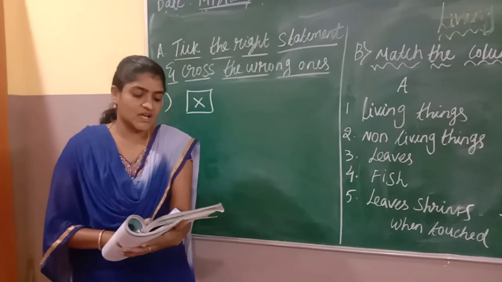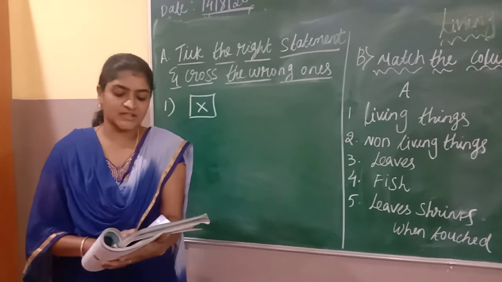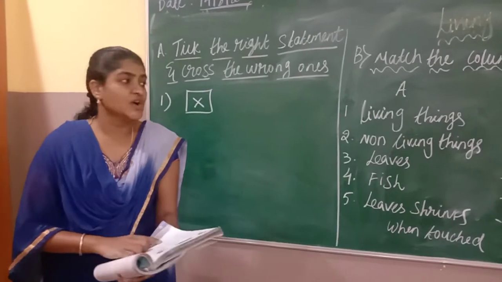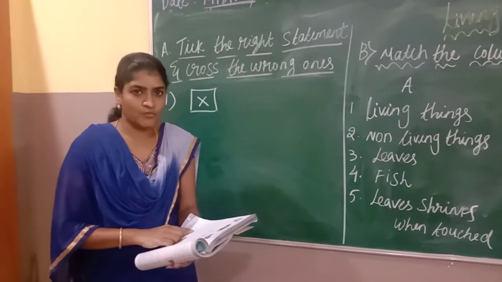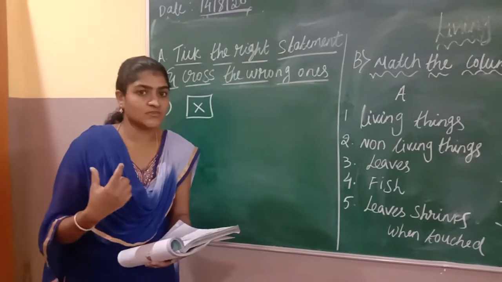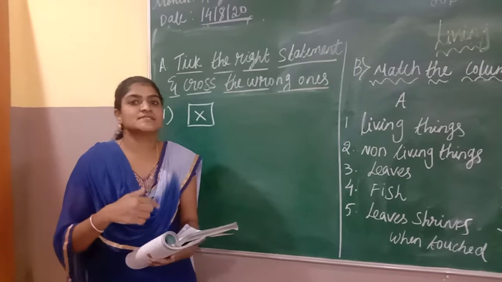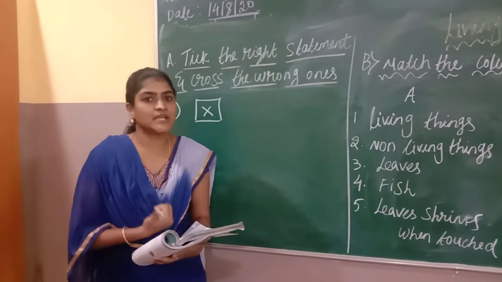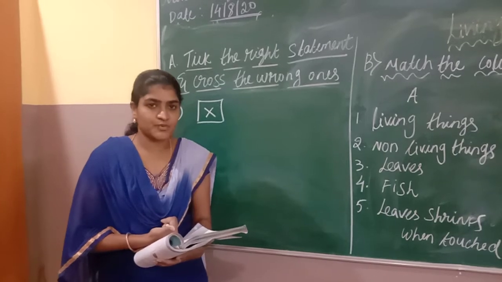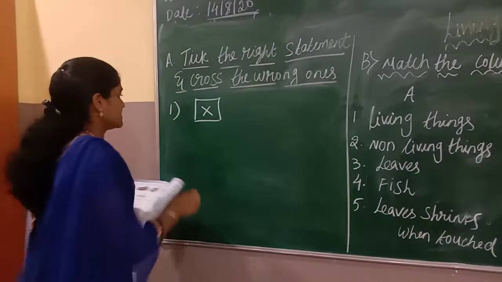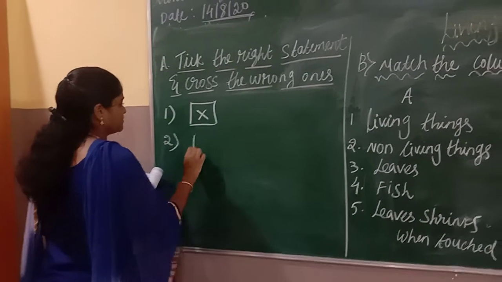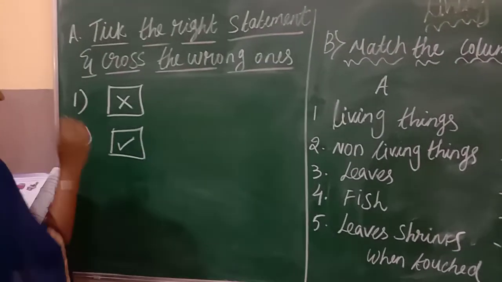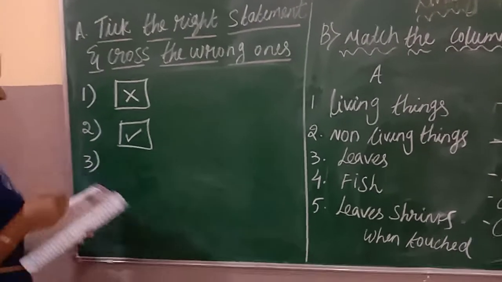And the second one: fishes can breathe underwater. Yes, fish can breathe underwater because in water we can find dissolved oxygen. Using that oxygen, it is involved in the breathing process. So this statement is true, and I have to put a tick mark in the box.